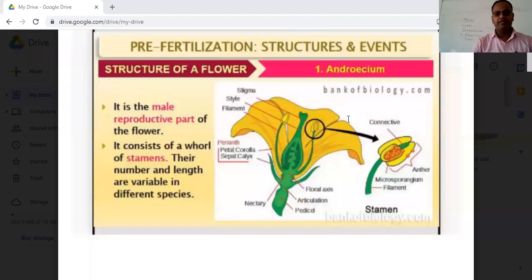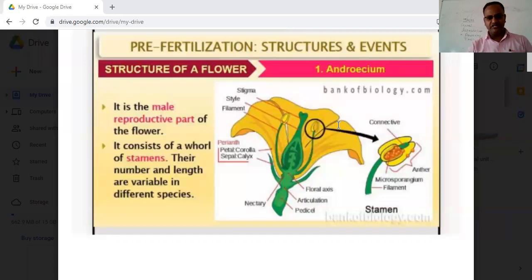First, students, we will be coming to the discussion of androecium. Androecium is definitely a male reproductive part and it consists of a whole of stamens. Their number and length are variable in the different species. If you can remember, in class 11 we studied the terms monadelphous, diadelphous, whether the stamens are arranged in one group or in groups.